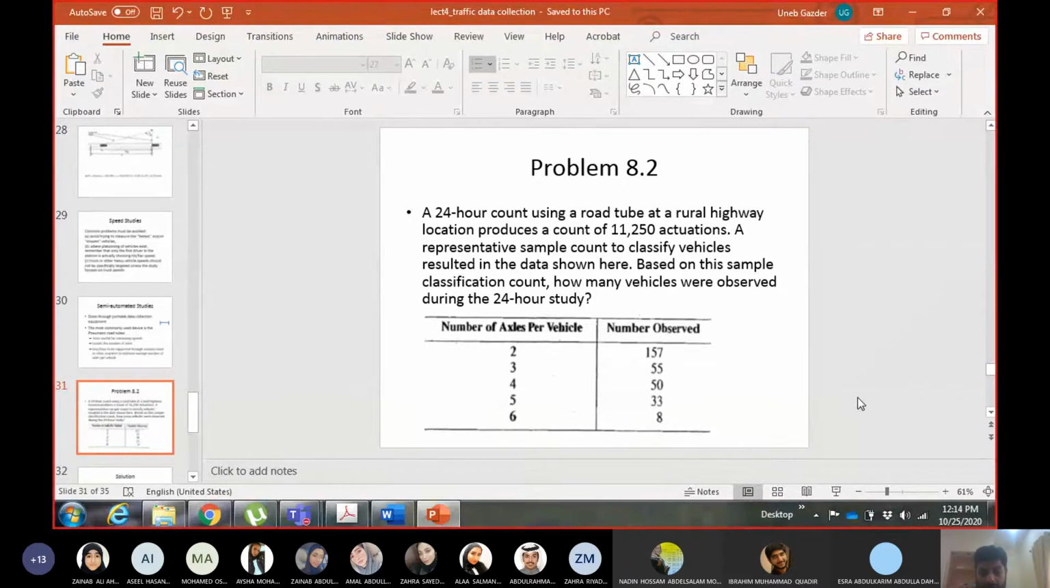Now, note my words. I'm saying total number of axles observed, and then total number of vehicles observed. So number of axles per vehicle will be number of axles observed upon number of vehicles observed. How to get the number of axles observed? You will say take this column, right?